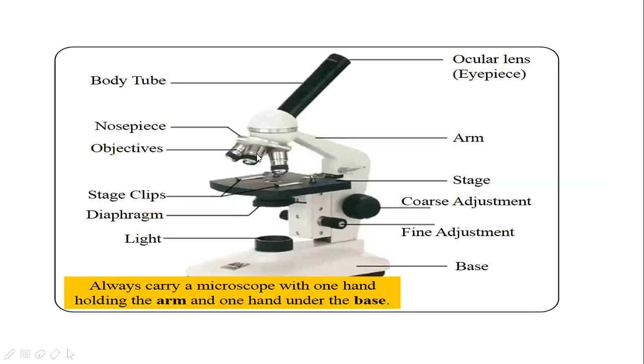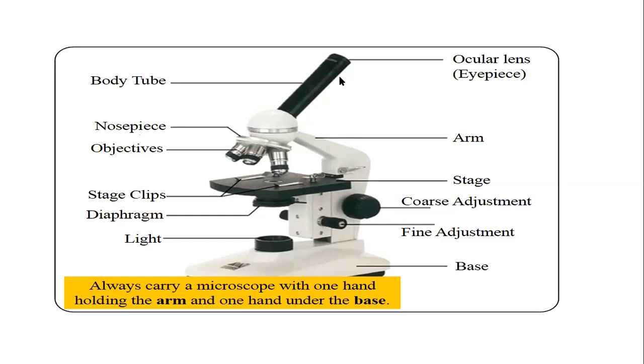So first the light is coming from the light source, and it is passing through the condenser, and it is falling on the specimen. From the specimen it will enter into the objective, and from the objective it will come to the body tube, and from this body tube it will be seen through this ocular lens.